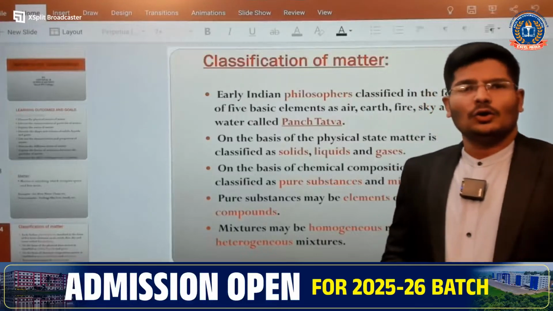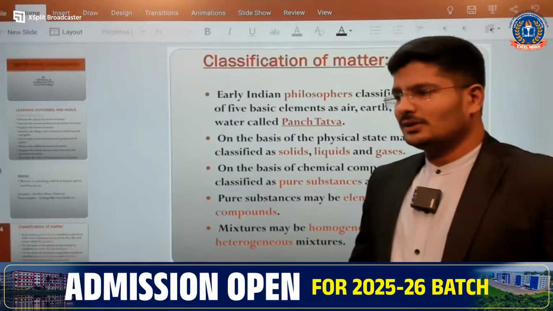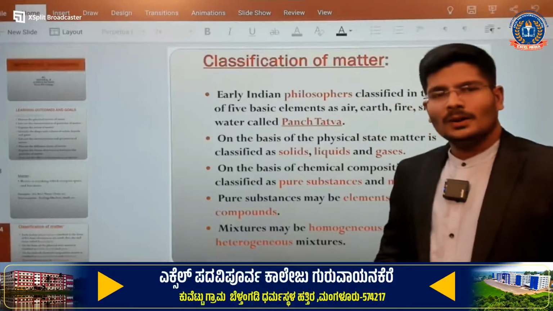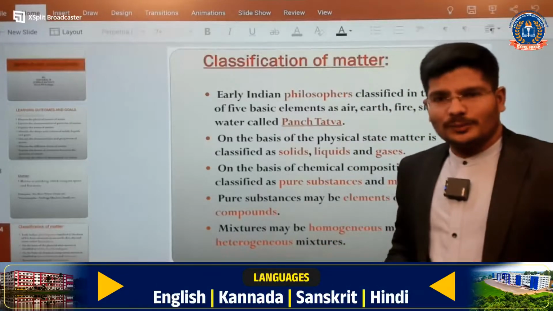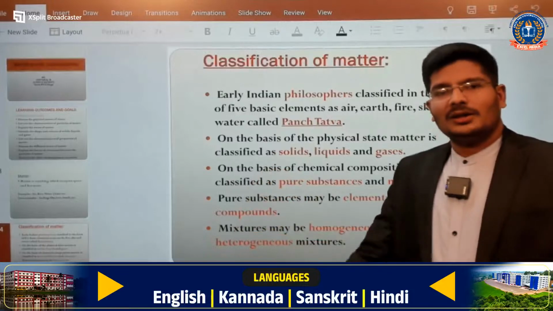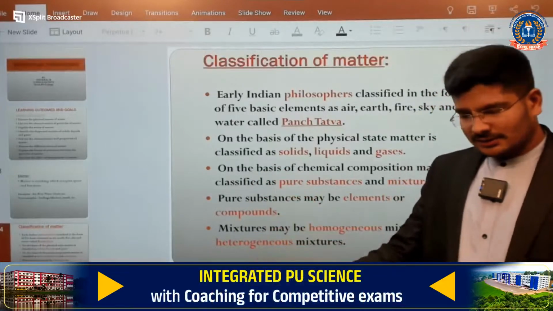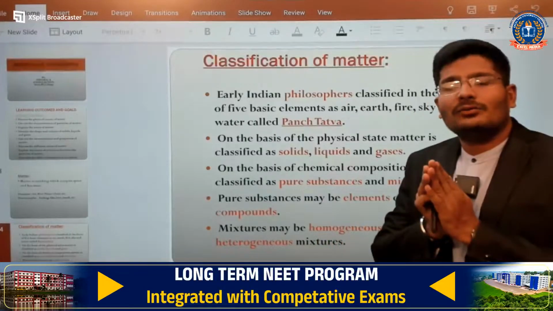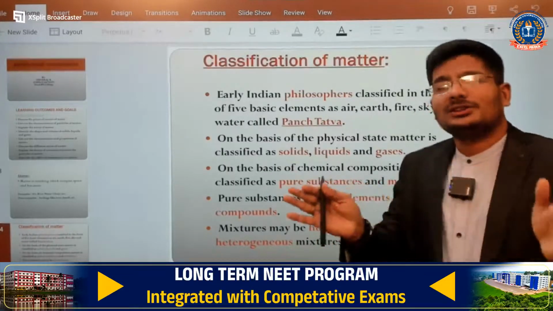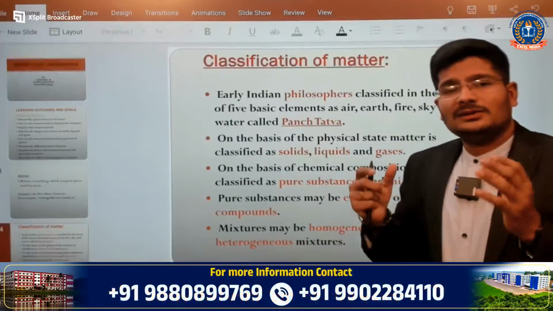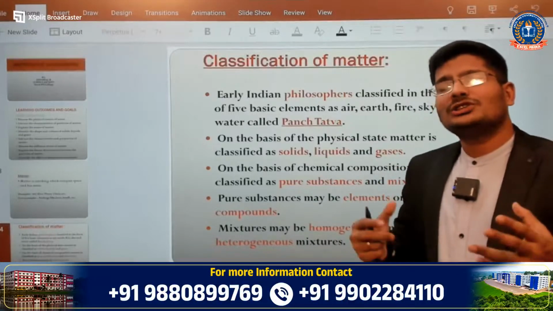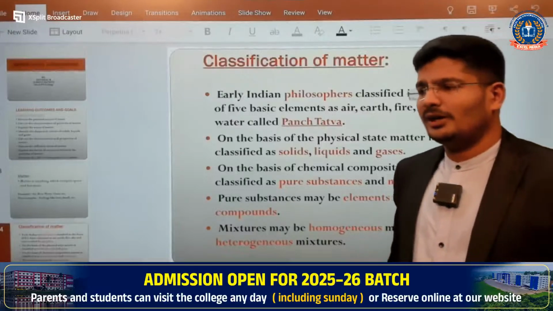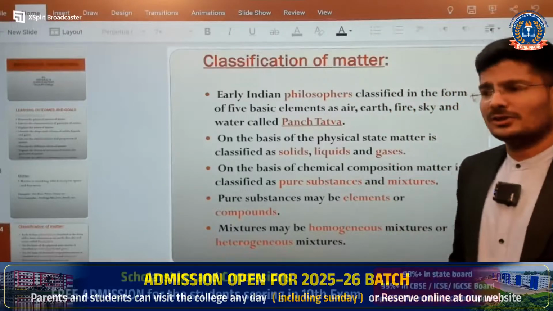What are they? Homogeneous and heterogeneous. Homo means same. Homogeneous means two different substances mix together and we will not see any separation in the mixture. That type of mixture is known as a homogeneous mixture. Can you name any example of a homogeneous mixture?